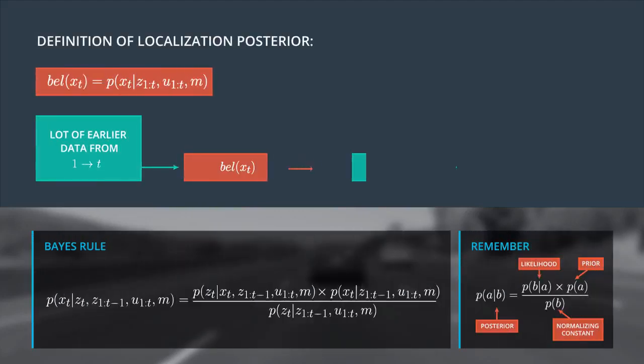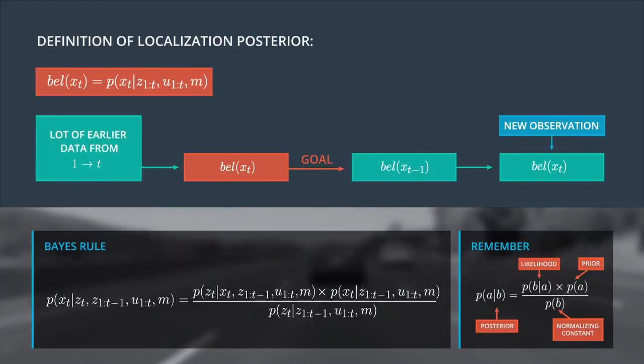Here you can see the result of applying Bayes' rule for the localization posterior. To define the likelihood term, we swapped the state and the observation at t, and also take into account all other conditions. The prior and the normalizer are also conditioned by the previous observations, all controls, and the map. It is totally fine here to condition Bayes' rule on arbitrary random variables like the controls, like our observations, and the map.